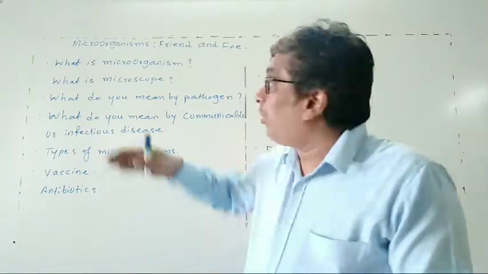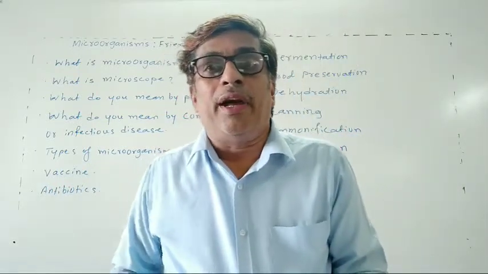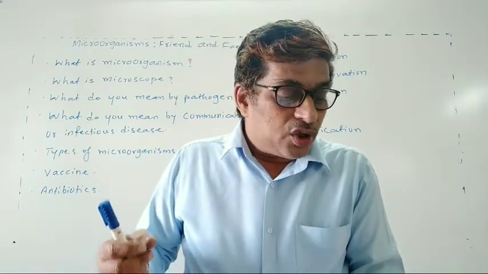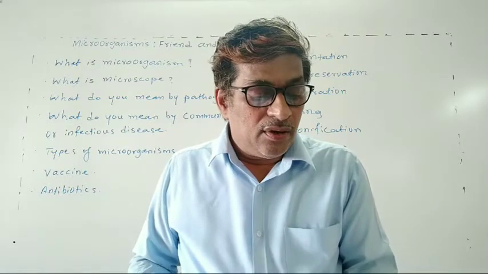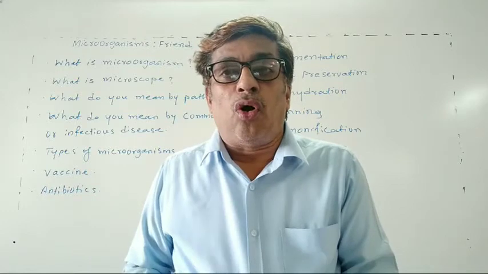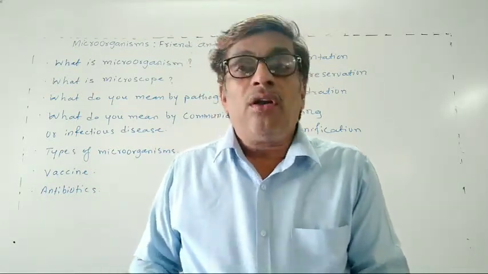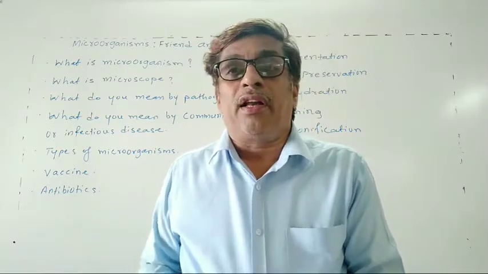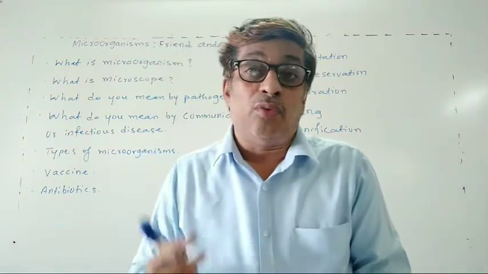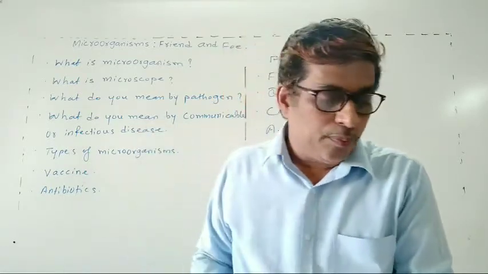Now what do you mean by microscope? A microscope is an instrument, or you can say a device, that is useful for seeing objects or living organisms that are too small to be seen with the naked eyes or even with a magnifying glass. Organisms that are too small to be seen with the naked eyes, for those you have to use the microscope.